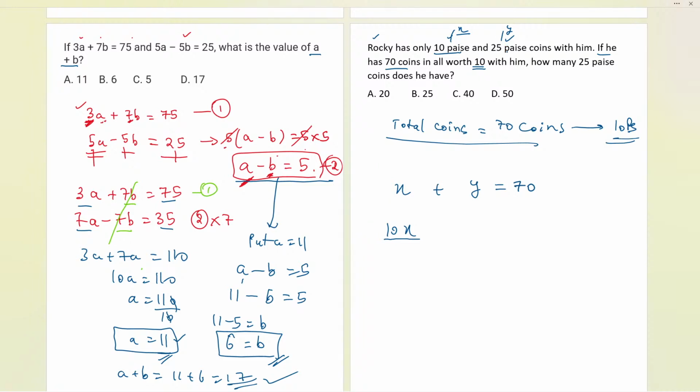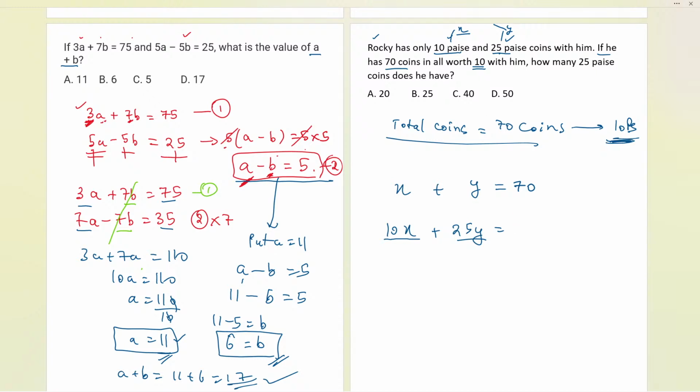Now can I say that 25 paise coins are here, and now if I calculate the total money in rupees, if I consider all the y number of coins, then 25 into y will be the total money in rupees. Now overall it will be equal to what?